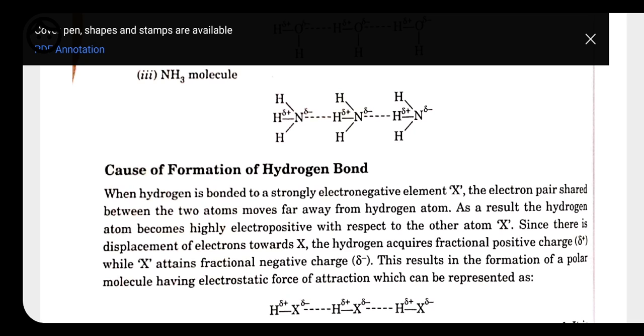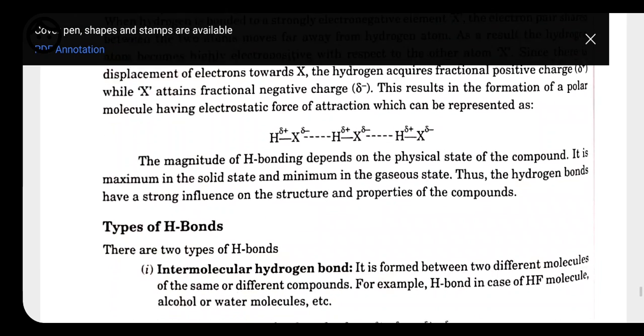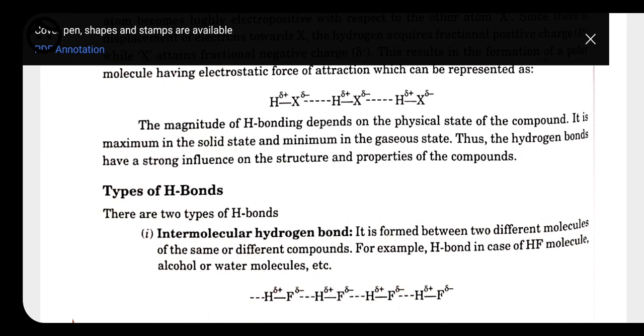So here we have some conditions for the formation of hydrogen bond. The molecule must contain a highly electronegative atom linked to the hydrogen. Highly electronegative atom should be present. Next is that the size of the electronegative atom should be small. The smaller the size, the greater is the electrostatic force of attraction. Because of that only fluorine, oxygen and nitrogen are able to form the hydrogen bond, but the rest cannot.